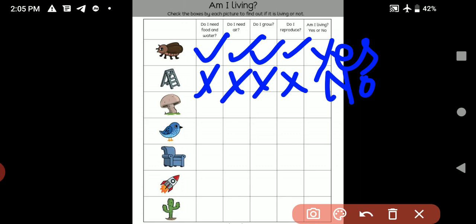Do I need food and water? No. Do I need air? No. Do I grow? No. Do I reproduce? No. Am I living? Yes or no? I am a non-living thing. I am not a living thing because non-living things do not need food and water, do not need air. They don't grow. They don't reproduce. Then come on the next picture.